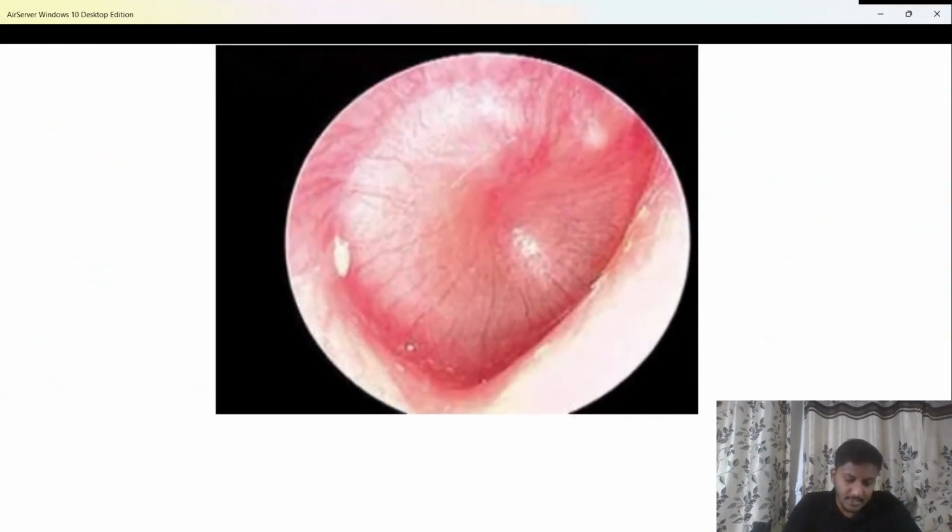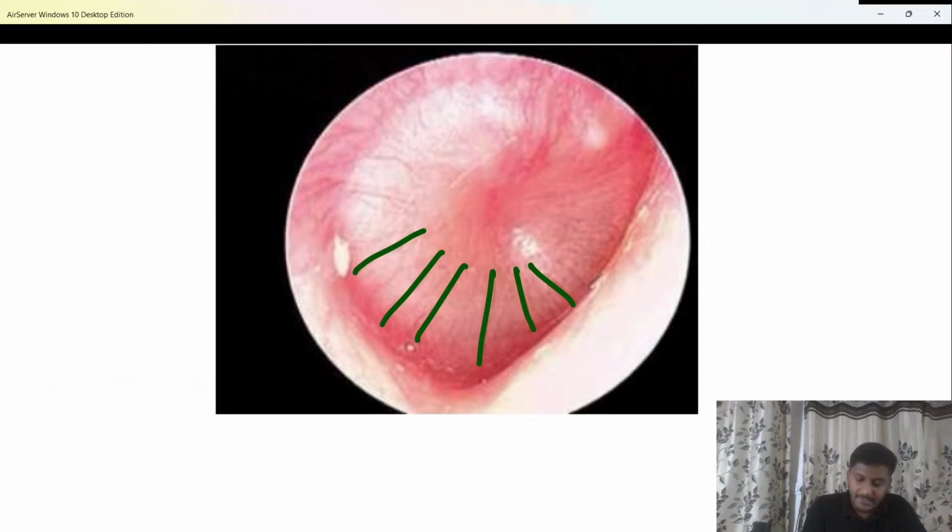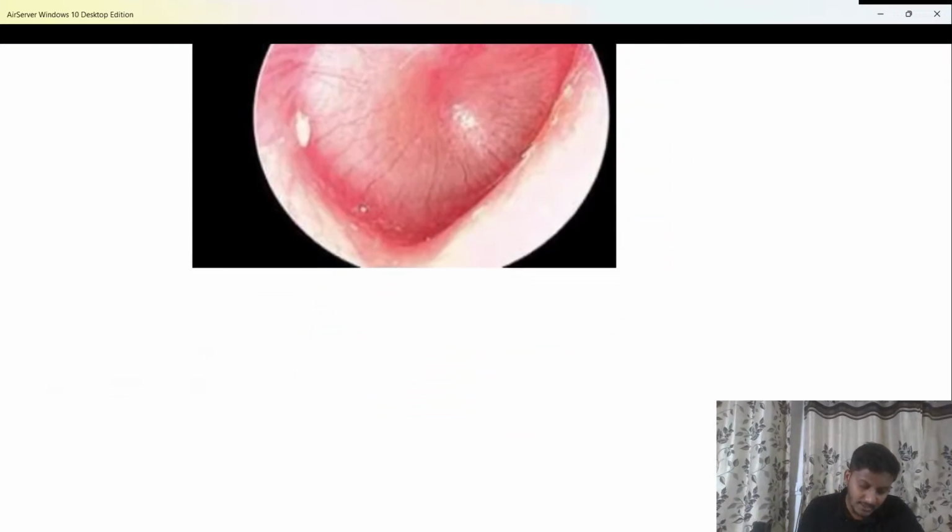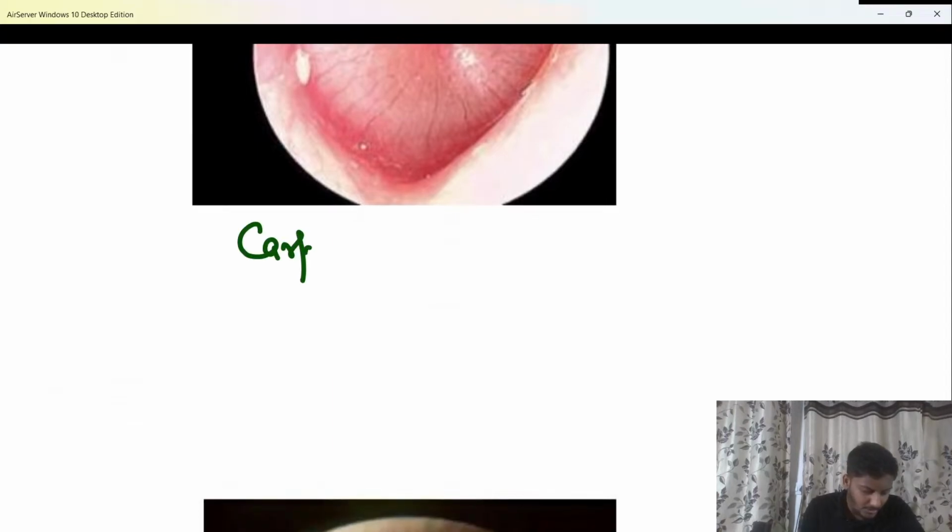Next, what is this over here? Here you are able to see that the inflammation is actually not on the tympanic membrane. It is behind the tympanic membrane. That means the infection is inside the middle ear cavity. But due to that there is dilatation of the capillaries on the surface of tympanic membrane. And these dilated capillaries give you a very classical appearance. This classical appearance is known as the cartwheel appearance.